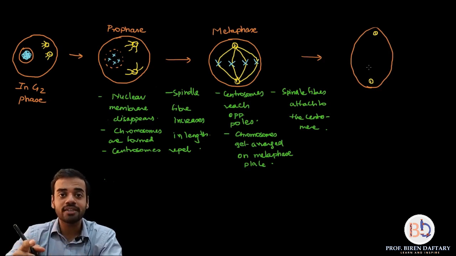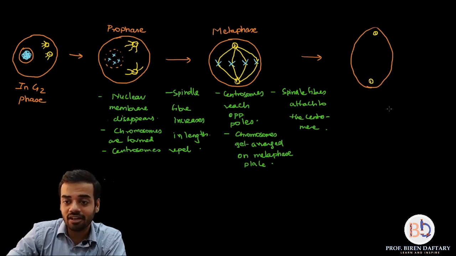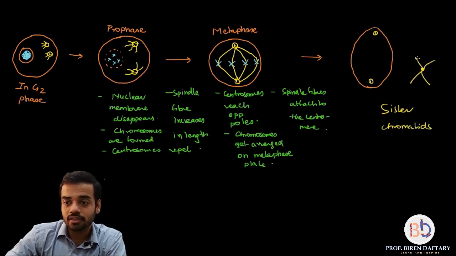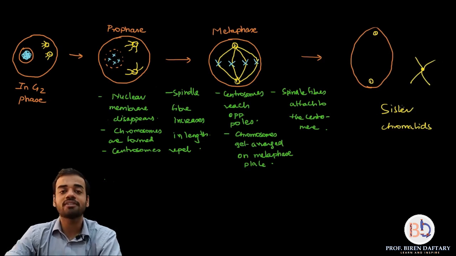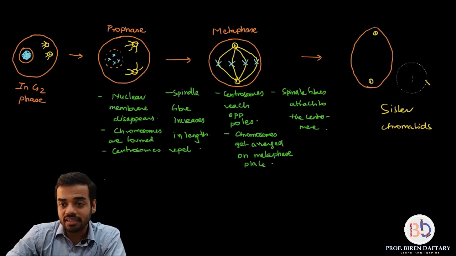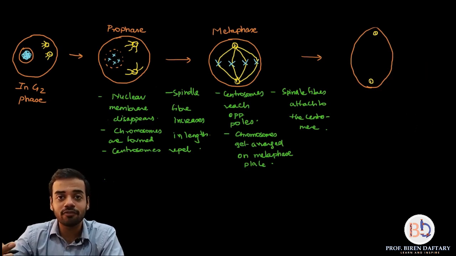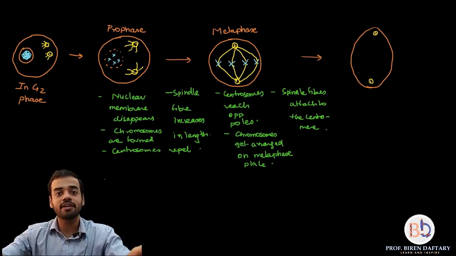So two chromatids of the same chromosome are called, I will write it down over here, sister chromatids. Okay, for example, if this is a chromosome, then both these chromatids are called sister chromatids. So what happens is, because each sister chromatid is being pulled towards the opposite side by the spindle fiber, the sister chromatids separate and one chromosome breaks up into two parts.